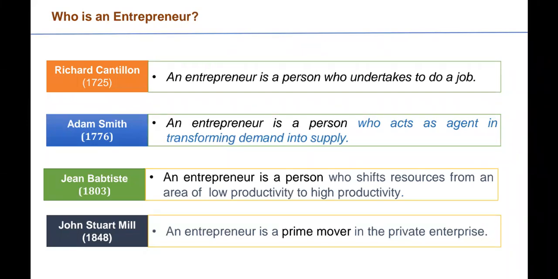While Baptiste says an entrepreneur is a person who shifts resources from an area of low productivity to high productivity. While John Stuart Mill says an entrepreneur is a prime mover in private enterprise. So these are some of the people who have said what an entrepreneur is.